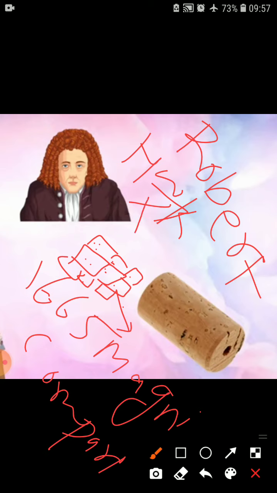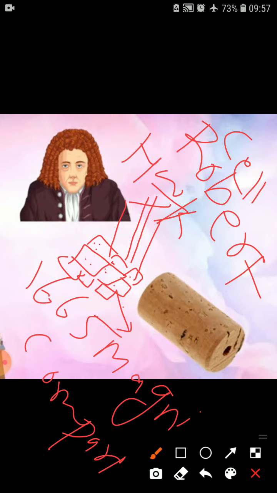At that time Hooke named each compartment as a cell. So we can say that in the beginning, when it was found by Robert Hooke, it looked like a compartment. Later on he named the compartments as cells. Clear?